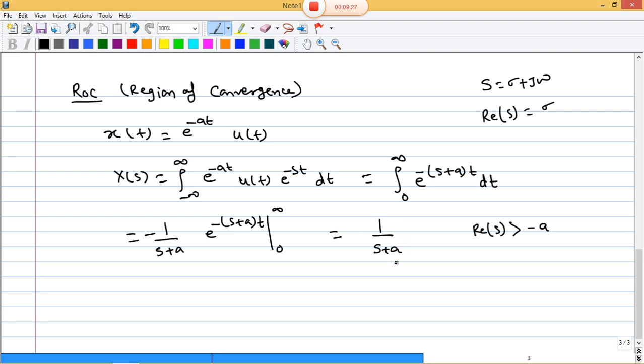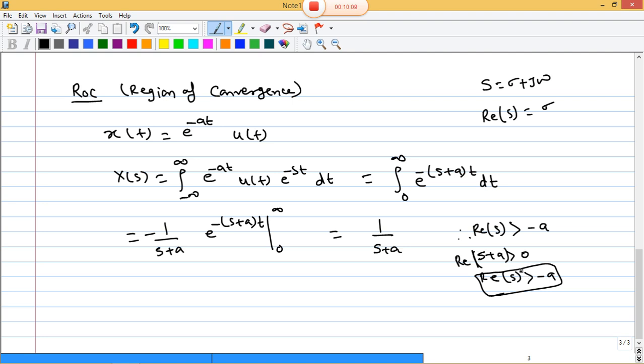So this Laplace transform should converge. For this convergence, s plus a should be greater than 0, so that the real part of s plus a is greater than 0, and for that the real part of s should be greater than minus a. Is that clear? So I am writing directly here. Now if t tends to infinity, it will be 0.